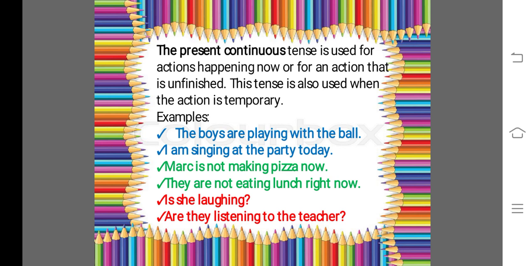But before starting our main topic, I would like to give you a brief overview about the present continuous tense which you have already done. This tense is used for actions happening now.